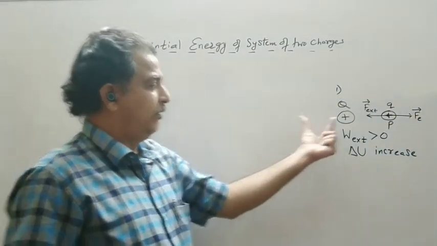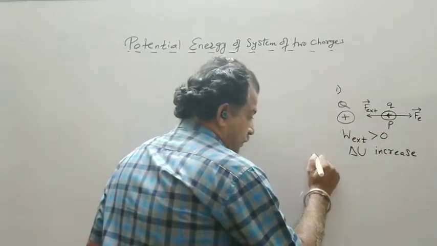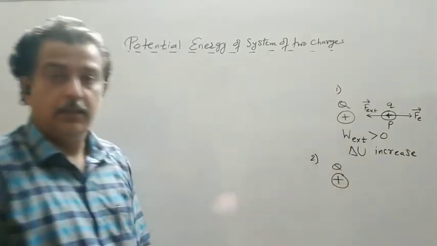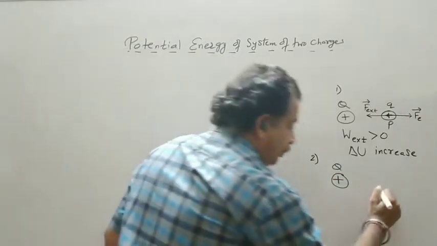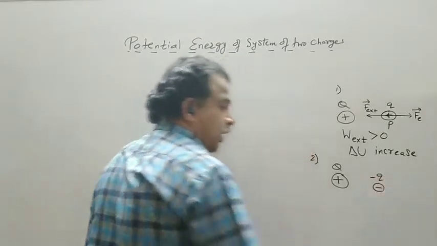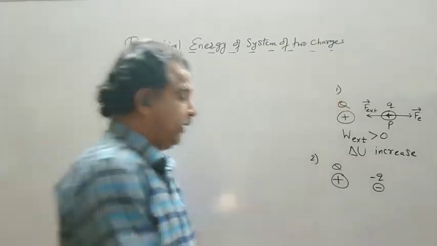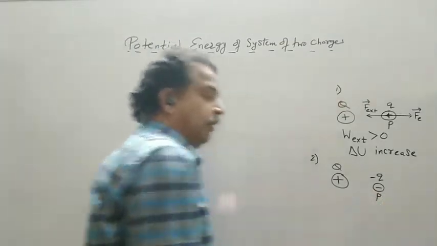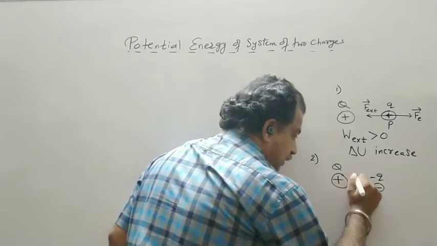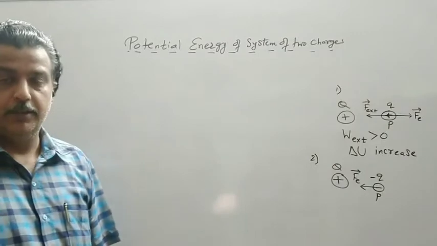Now the same thing happens if there are two negative charges. Second, suppose this plus Q charge is fixed. Now I have to bring a negative charge, say minus q, from infinity to a point P. Clearly the electric force is inward, towards the source charge.